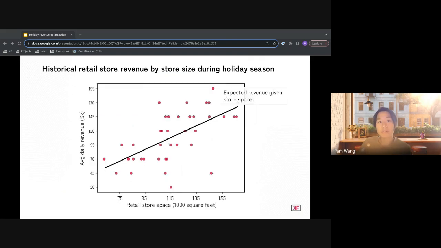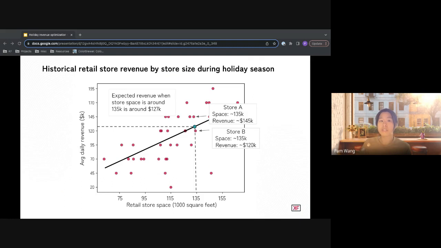So here are the modeling results, with a line representing the expected revenue based on store space. This model provides us with a robust estimation of revenue expectations based on the store space. According to the model, we learned that when store space is around 135,000 square feet, we should expect average daily revenue to be around $127,000. In other words, $127,000 is the baseline revenue for store space of approximately 135,000 square feet.